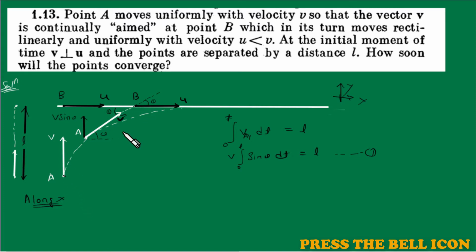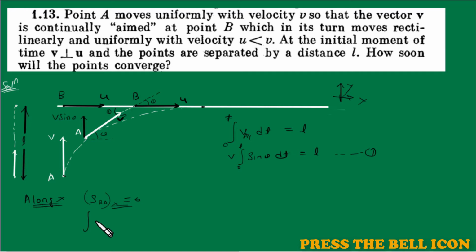And finally they will also be at the same x coordinate. So the relative displacement in x, the displacement of B with respect to A in the x direction, is going to be 0, because initially they have the same x coordinate, and finally, suppose they meet here, then also they will have the same x coordinate.